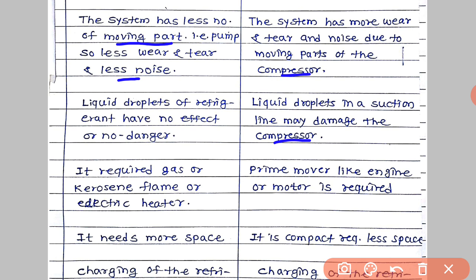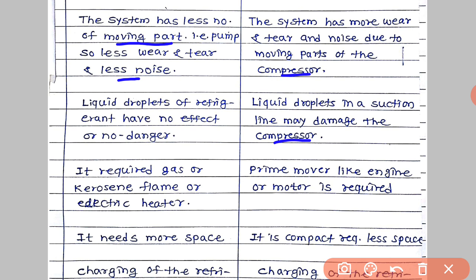Next point, for heating purposes the vapor absorption system requires gas, a kerosene flame or an electric heater. In the case of the vapor compression system, a compressor is used, so a prime mover like an engine or motor is necessary to run the compressor.